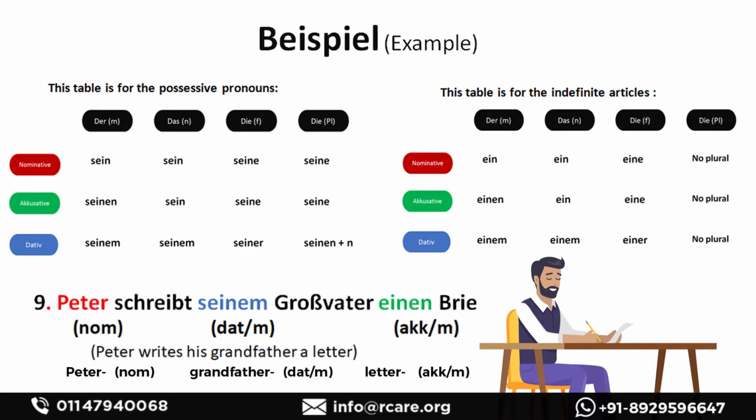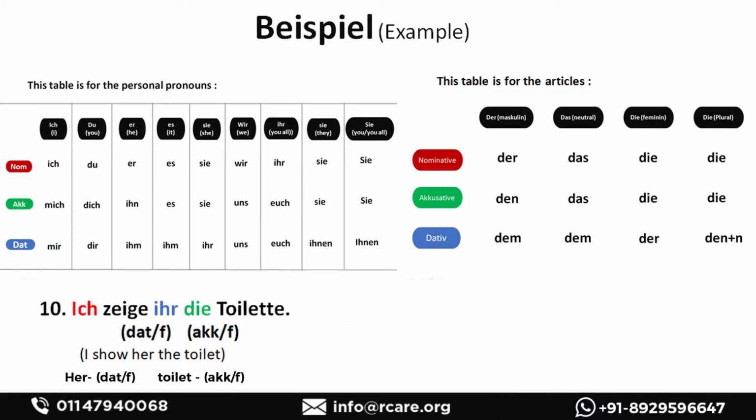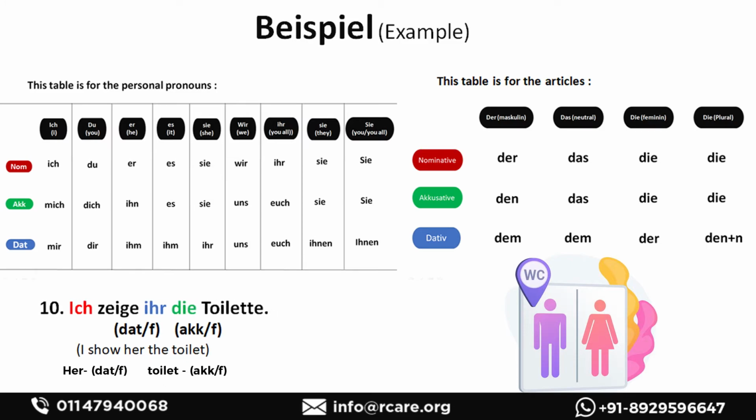Peter schreibt seinem Großvater einen Brief. Answer is Großvater is in dative case, Brief is in accusative case. This means Peter writes his grandfather a letter. Example 10. Ich zeige ihr die Toilette. The answer is Ihr is in dative case and Toilette is in accusative case. I show her the toilet.